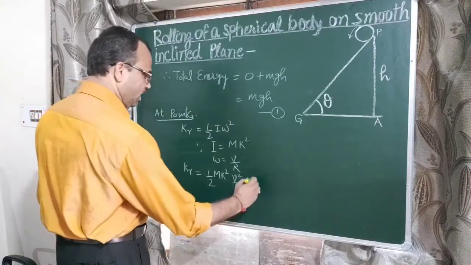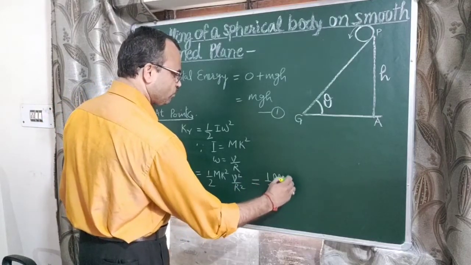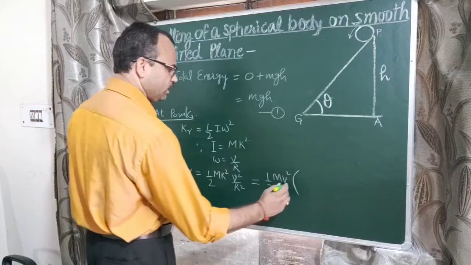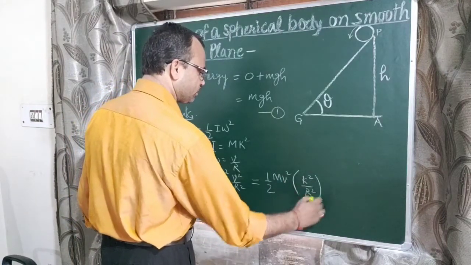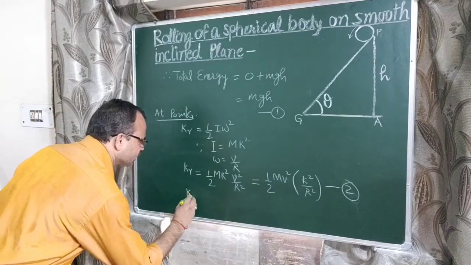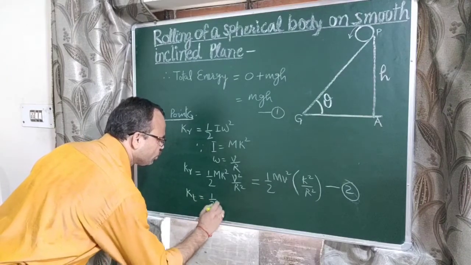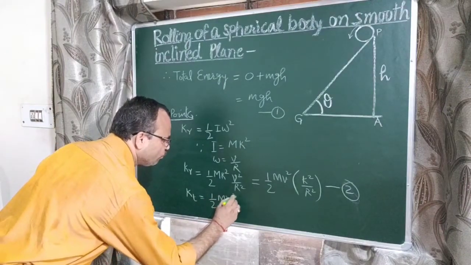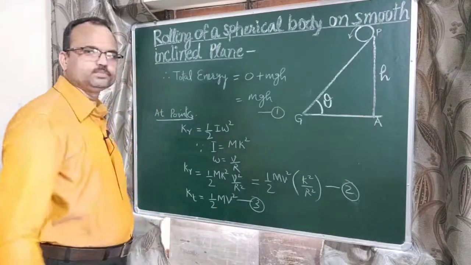This can be written as 1/2 m v square times the bracket k square upon r square. And translational kinetic energy is equal to 1/2 m v square, number 3, right?